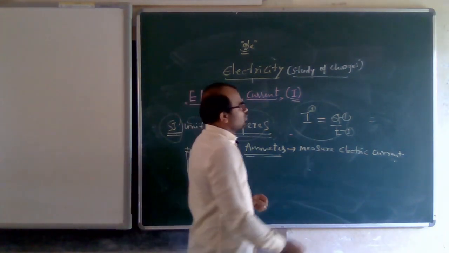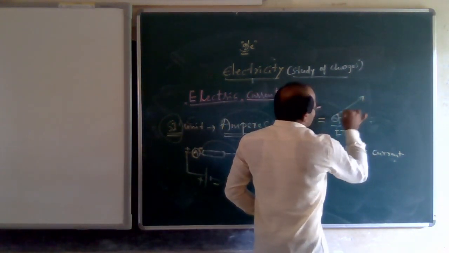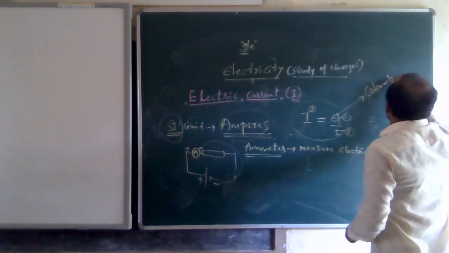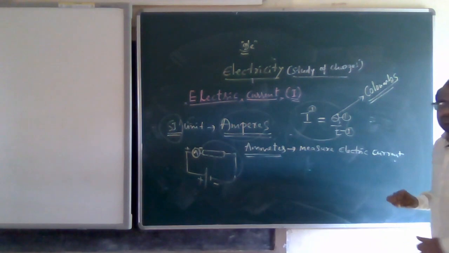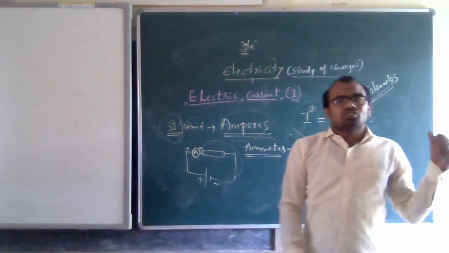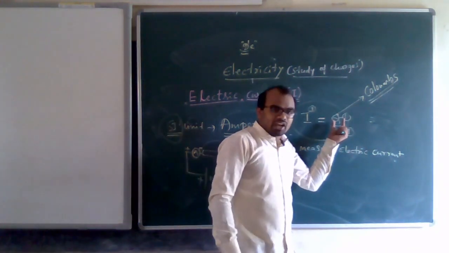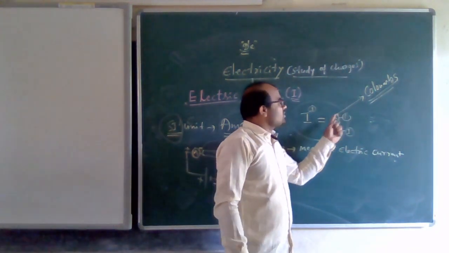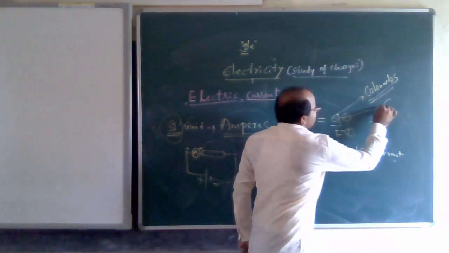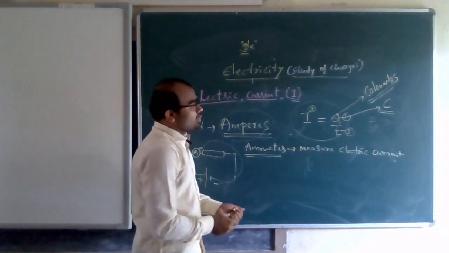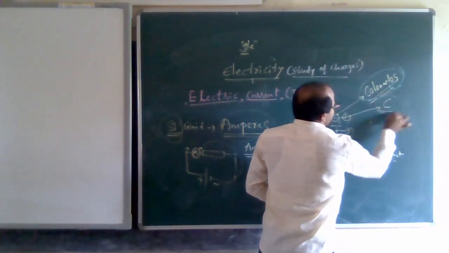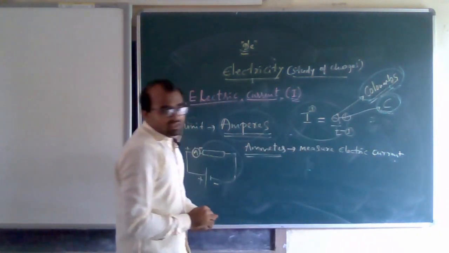And one thing I have to tell you, Q is charge, and it is expressed in coulomb. I didn't tell you when I was explaining charges. Remember this. Coulomb is the scientist who discovered more on charges. That is why charges are expressed in coulombs, represented as C. The SI unit of charge is C. Don't forget these two things.